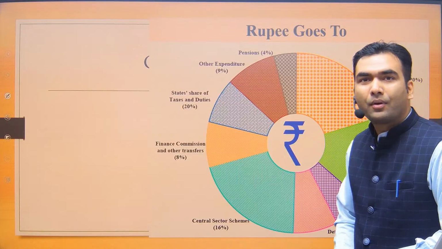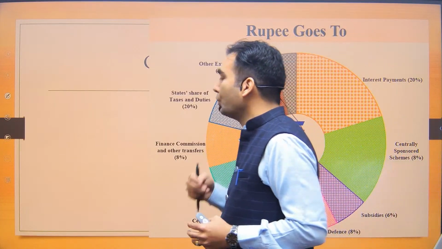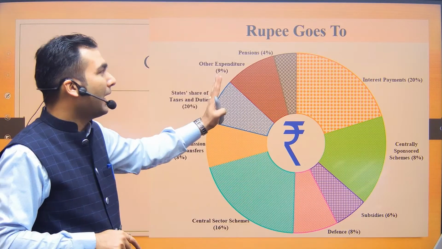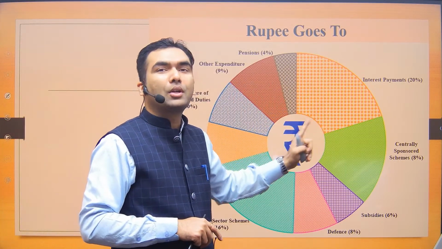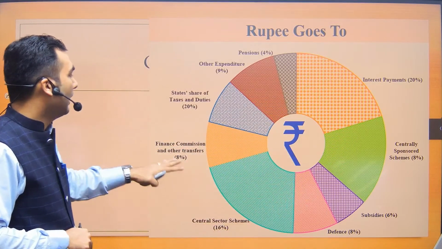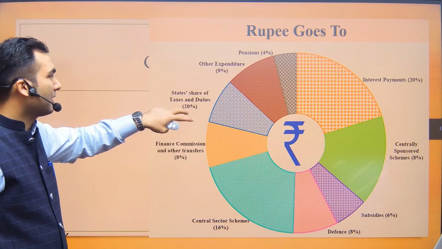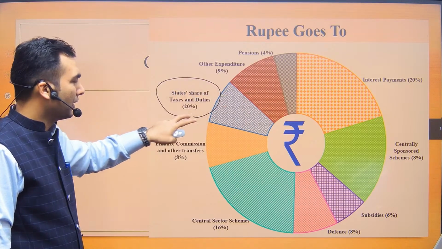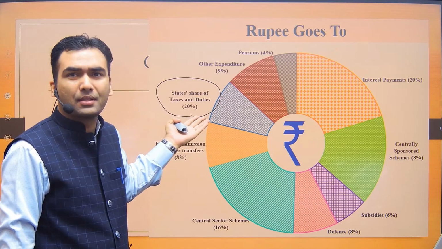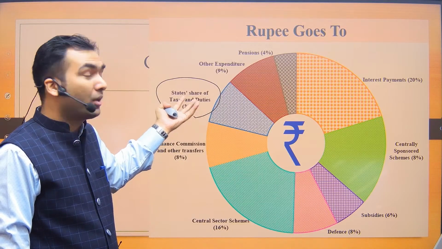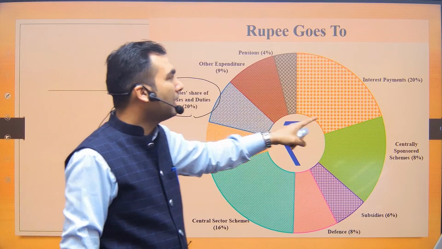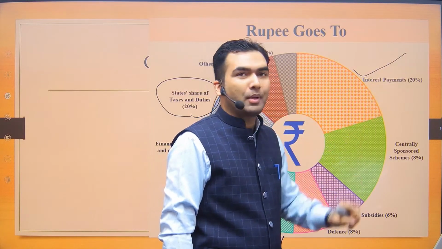Now let's see from where the government does this expenditure. The biggest element, and you need not memorize all these numbers, is the state share of taxes and duties. This is not very relevant because it is mostly based on the Finance Commission's recommendation. Nothing much can be done. Now the most important thing is that the biggest element is interest payment.